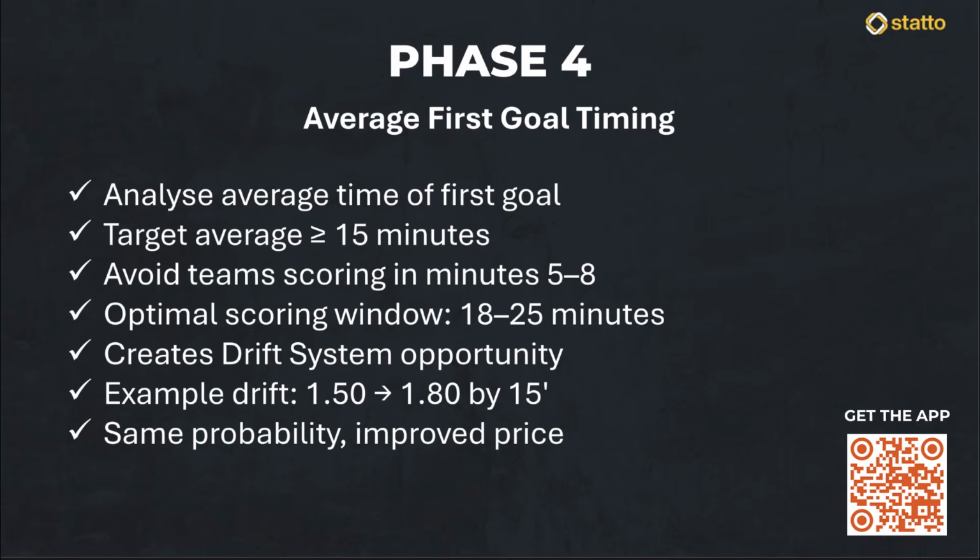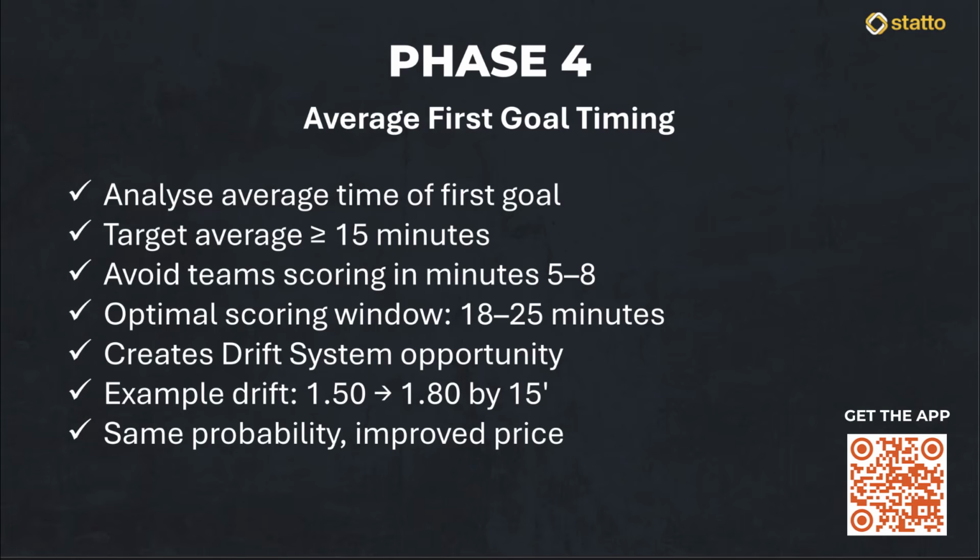How we approach this correctly is by ensuring the average time of the first goal is 15 minutes or later. This creates the drift system opportunity. By waiting for those first 10 to 15 minutes of play, we allow the price to inflate significantly. If the score is still 0-0 at the 15-minute mark, the price for a goal before halftime might have moved from 1.50 up to 1.80. Because our data tells us the scoring window is only just beginning, we are getting a much better price for the same structural probability. We aren't chasing the game, we are letting the market drift into a position that offers us genuine value.